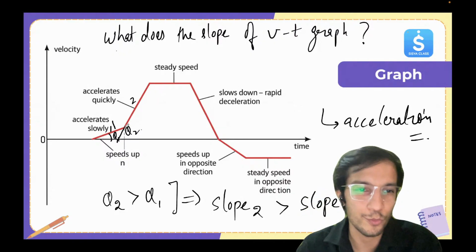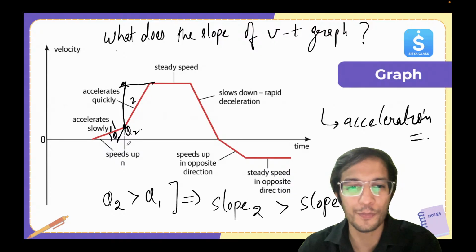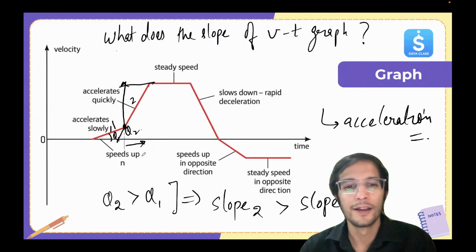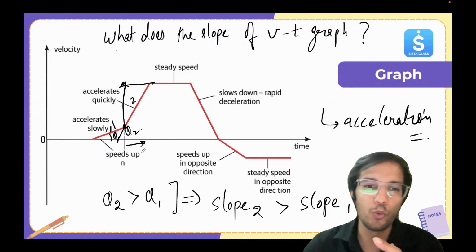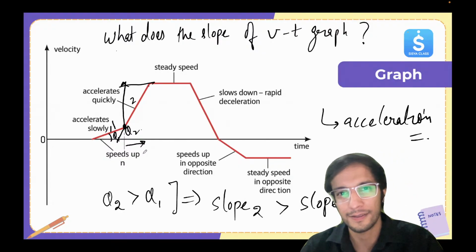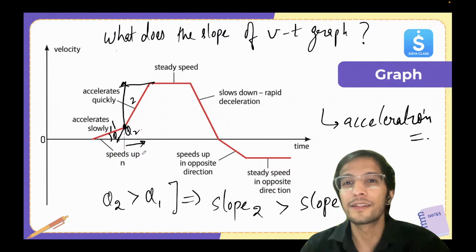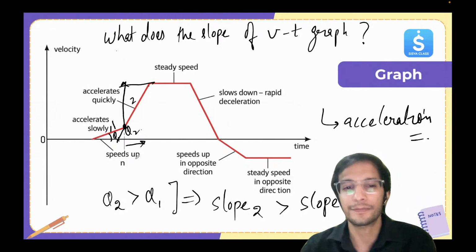And you can see also from here it went to this point very quickly in a short period of time. Okay. So acceleration for part 2 is more as compared to part 1. The slope is more. Okay. So slope is steeper. So it's changing the value of velocity faster.